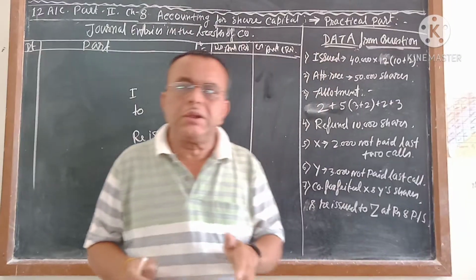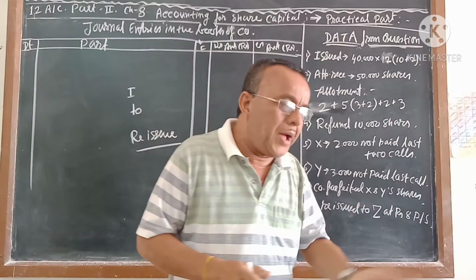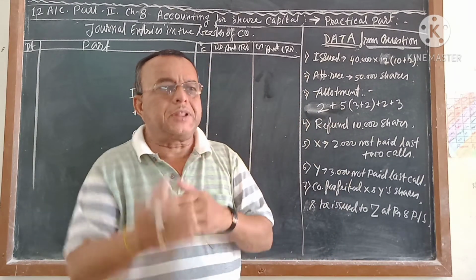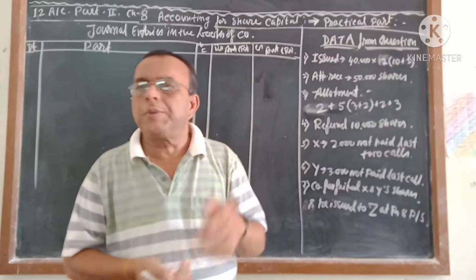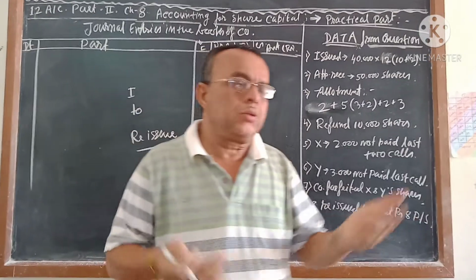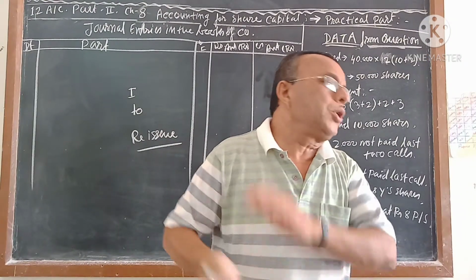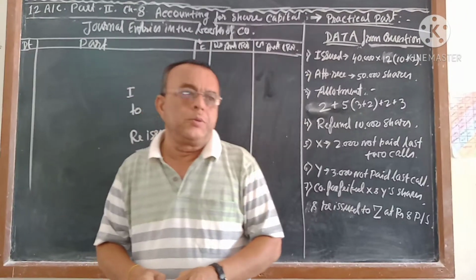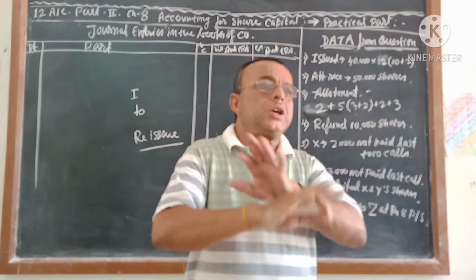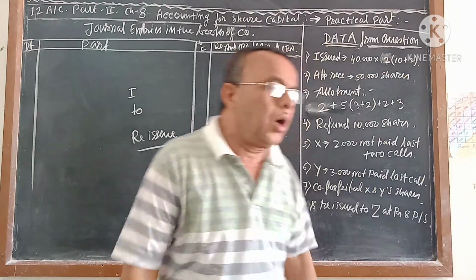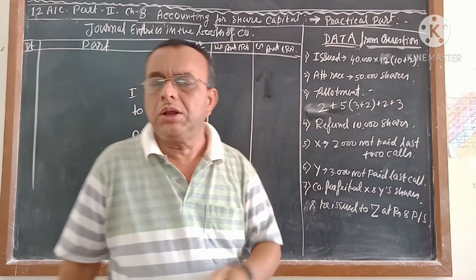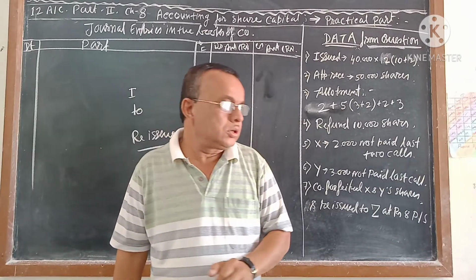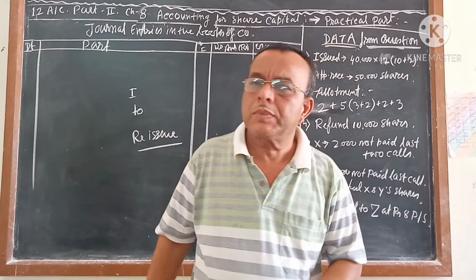Cancellation of shares: the application money, the company has to give back. After that, the company will start collecting the money in different stages: allotment, first call, final call, whatever it is. The company will send a notice to the public or the shareholder. The shareholder will pay the money. When the shareholder has paid all the money, till the last call, then the shareholder will get the certificate. That is called the share certificate.